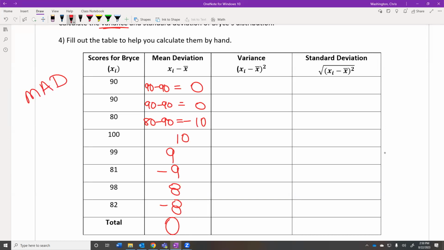So mathematicians said, well, what's another way that we can make all those numbers positive? And the way that they came up with was to square those numbers. So take a negative number and multiply it by itself. What kind of number are you going to get? You're going to get a positive number. So that's what they did. They started squaring all these things. Like 0 squared was 0. 0 squared was 0. Negative 10 squared is positive 100. So now we've made all these numbers bigger, but they're also now positive. So 10 squared is 100. 9 squared is 81. 8 and negative 8 squared is 64.